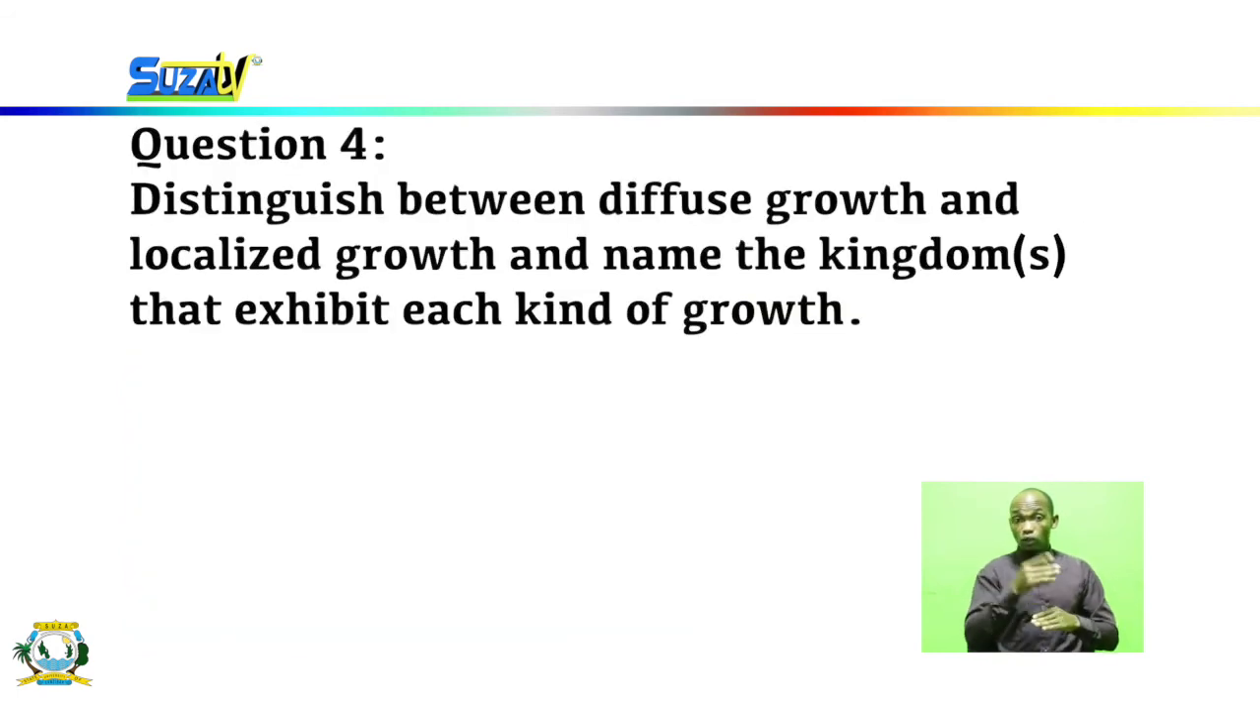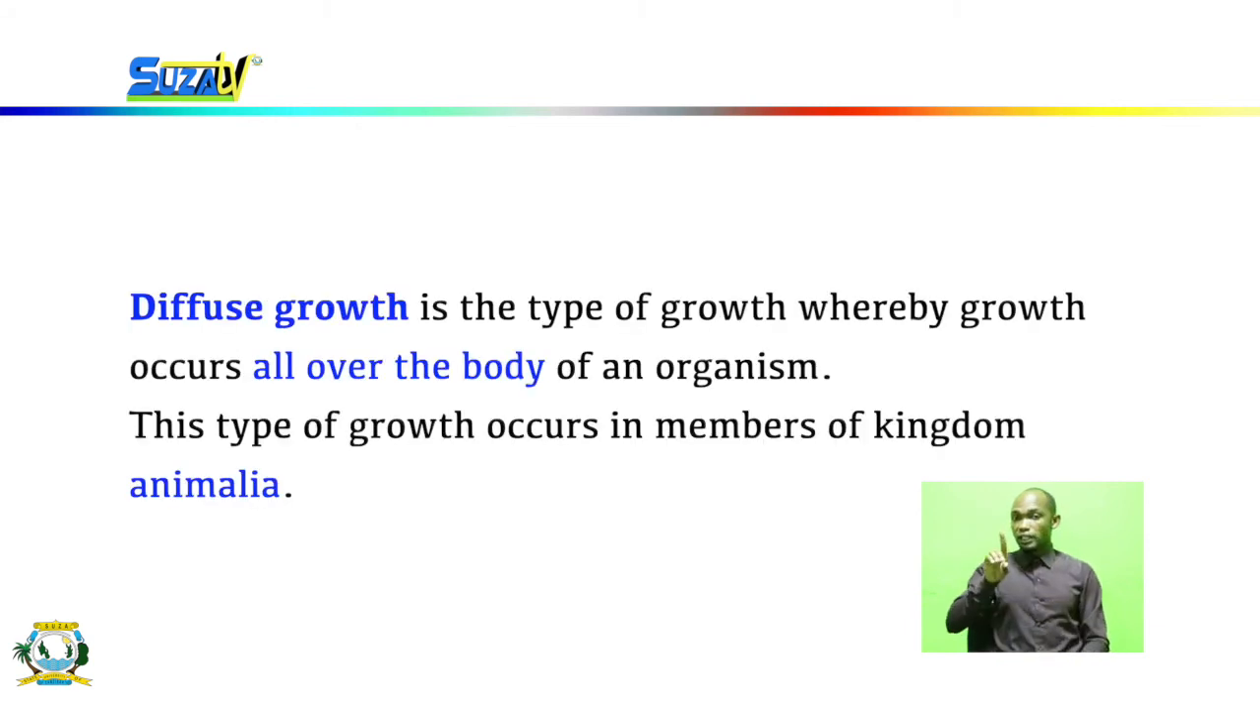Moving on to our fourth question, we are told to distinguish between diffuse growth and localized growth and name the kingdoms that exhibit each kind of growth. So there are two types of growth mentioned, and we are required to differentiate between diffuse growth and localized growth. After that, we are required to name the kingdom which exhibits each type of growth. So beginning with diffuse growth.